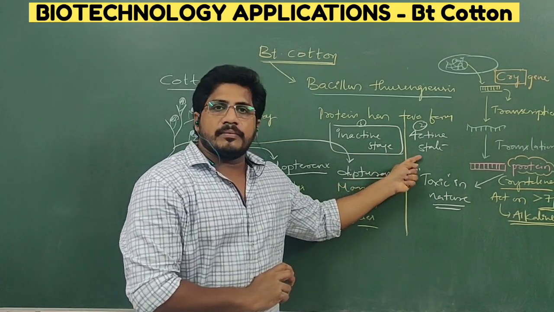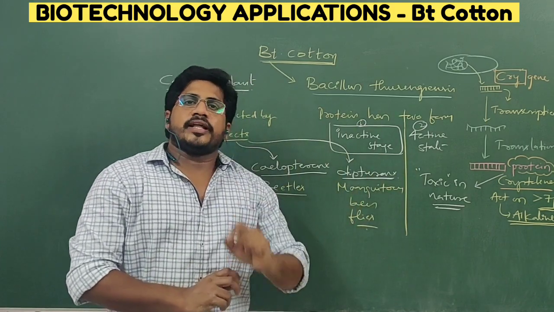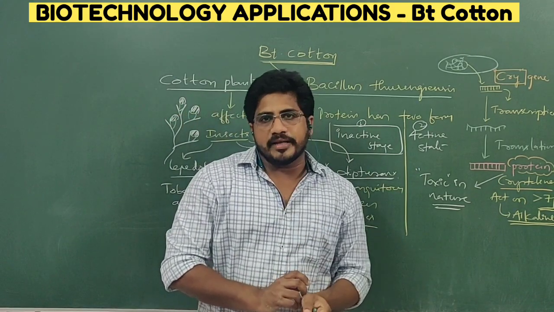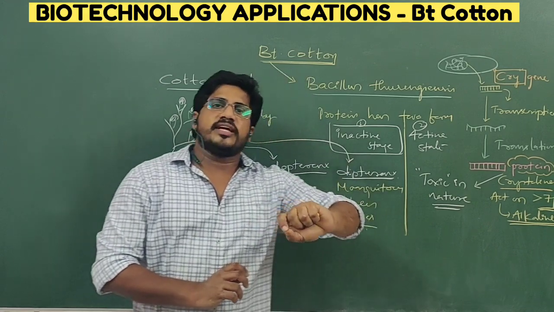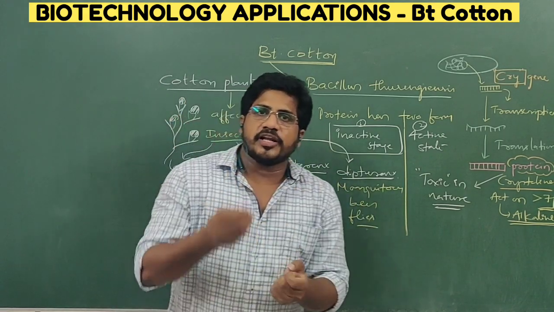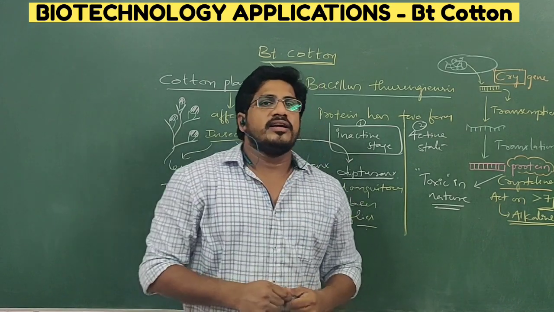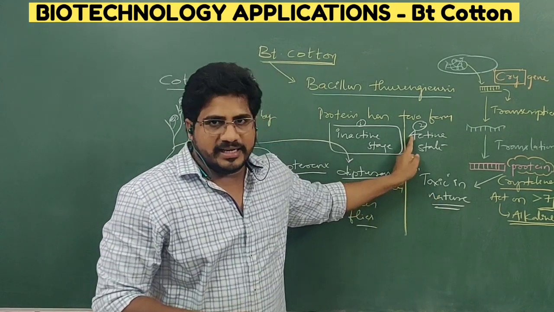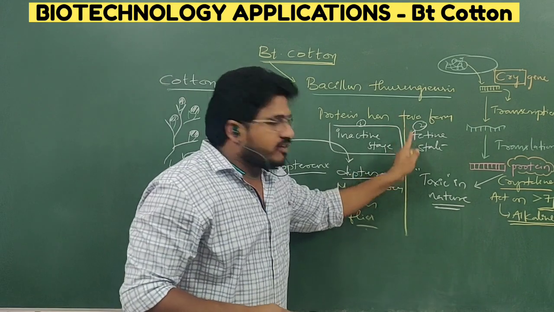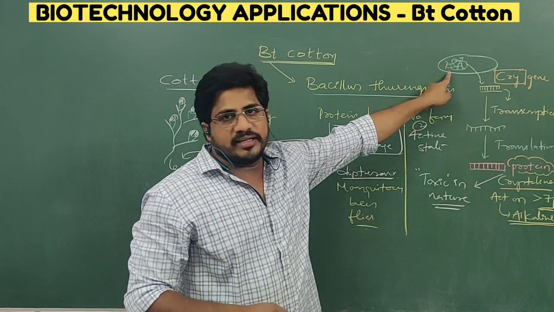When will it become active? When the protein is existing in alkaline medium, where pH is more than 7, then this crystal protein will be dissolved and form a liquid structure, which is called the toxic form or active form. This is not happening inside the bacteria.